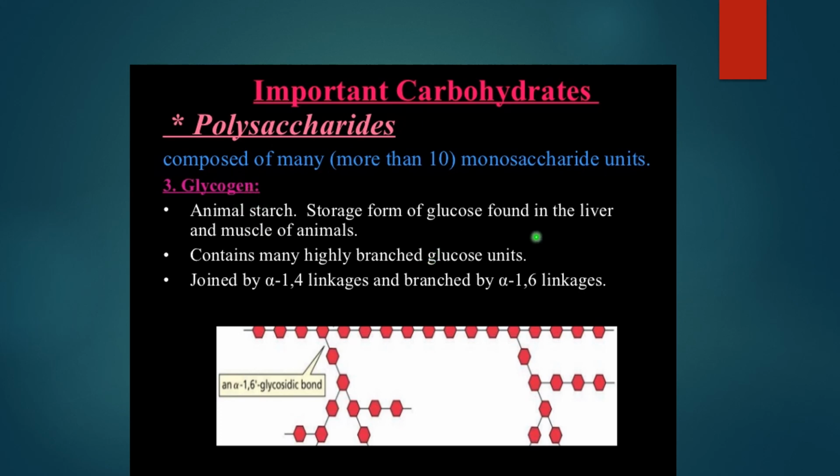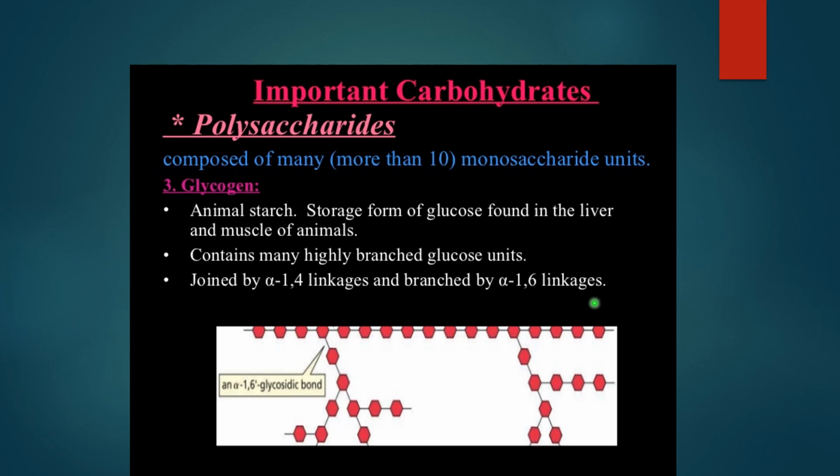But where is it present in our body? It is present in the liver. It is present in the muscle. It contains many branched glucose units. There is one more difference. It's a branched glucose unit and a joint. Since they are branched units, they have got two linkages. One linkage is alpha 1,4 linkage, another linkage is alpha 1,6 linkage.